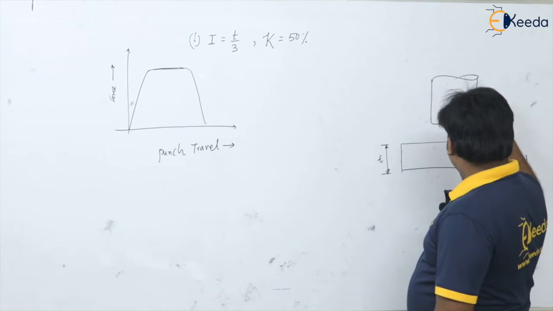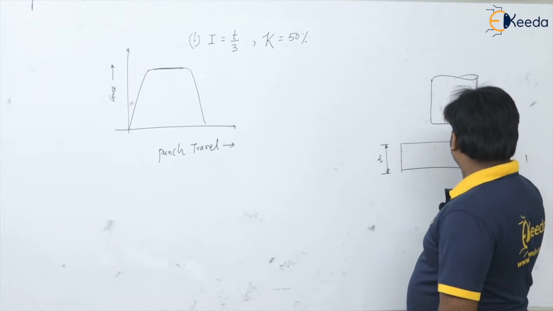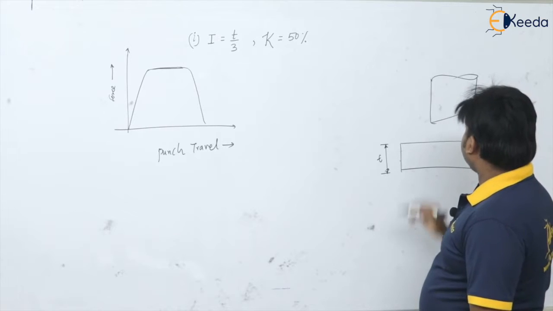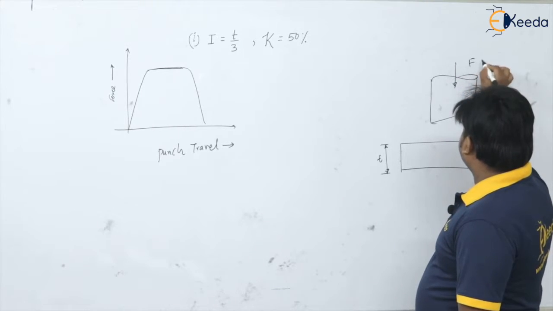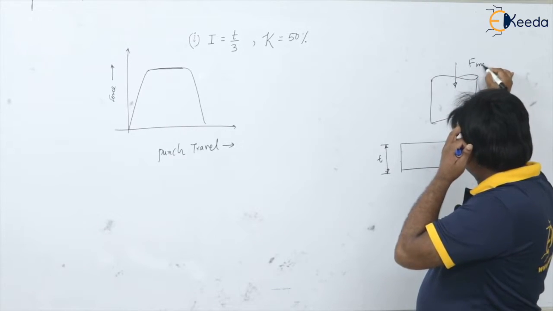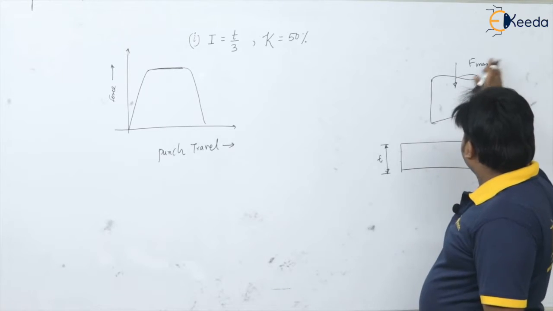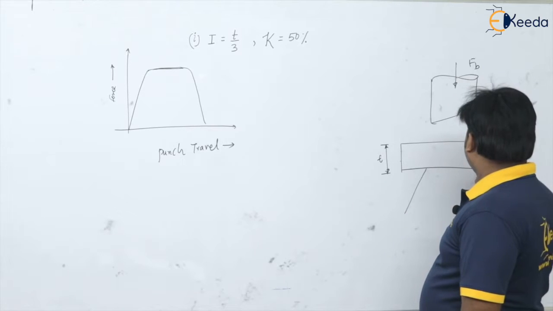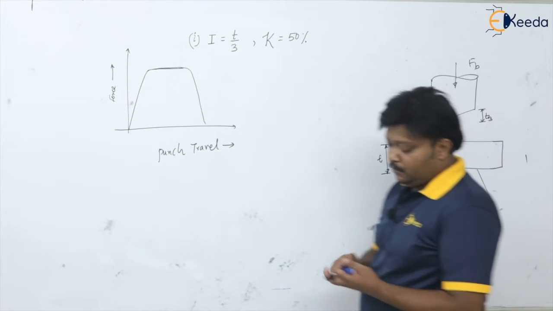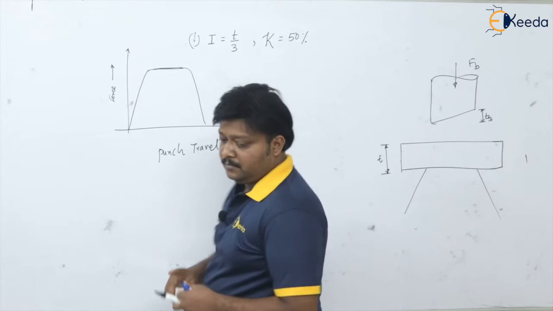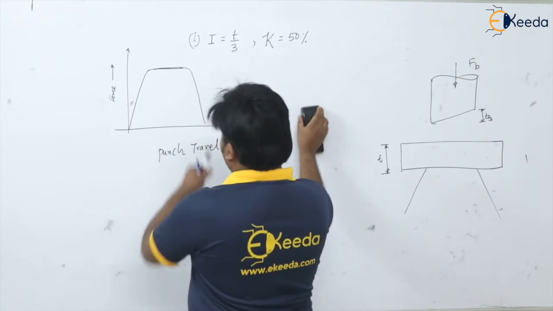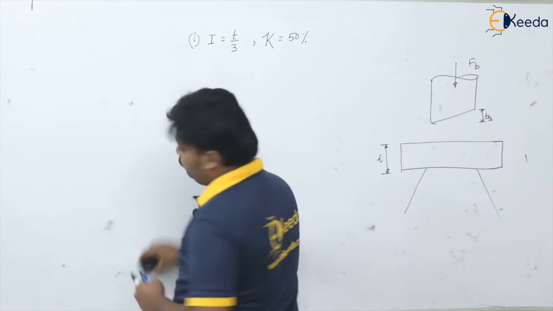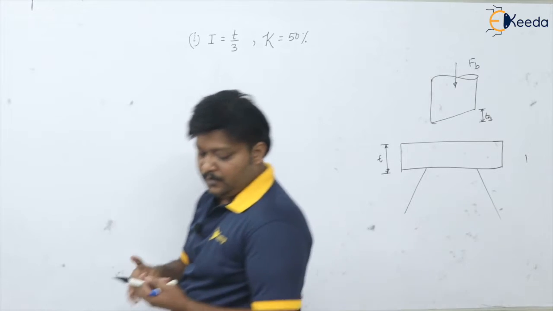So this much shear I am going to provide here, T by 3. The force applied is F max, and with shear it will be FB now, isn't it? Because shear is going to be provided. Let us see. We know what FB is, and at the same time we will plot this trapezium curve also here.